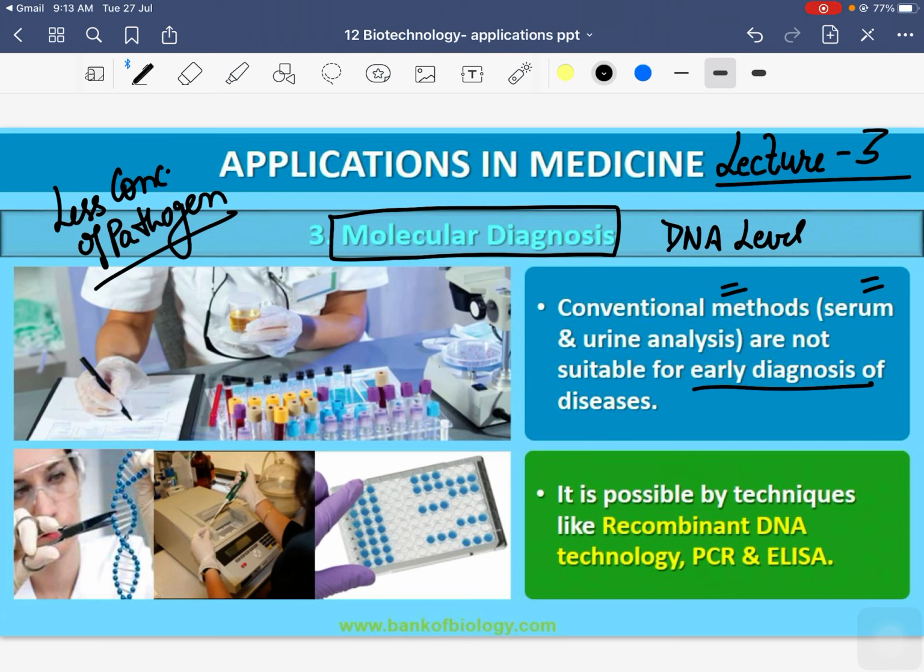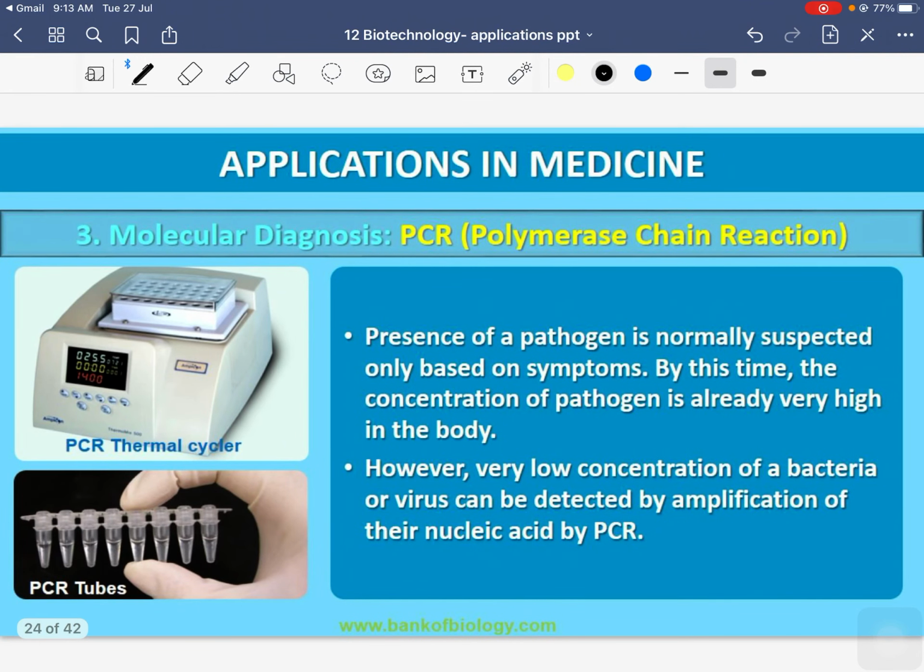So these days many techniques, called recombinant DNA technology, PCR (polymerase chain reaction), and ELISA, have been developed especially for early detection of diseases in the body. Molecular diagnosis, especially these days, very commonly uses PCR, polymerase chain reaction.